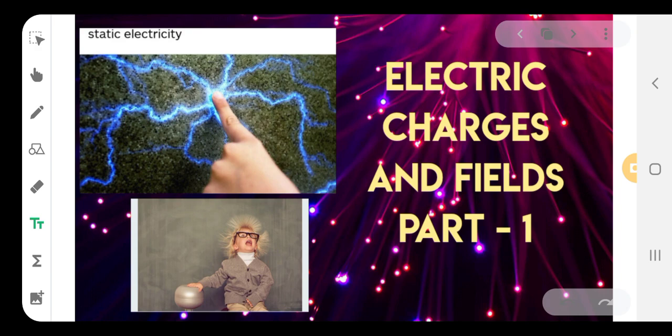So you can see in this picture here there is static electricity. A finger is pointed on this charged surface. When it just touches this charged surface, you can see the charges, the motion of the field. Like a thunder, how there will be lightning in the sky, in the same way there is a lightning effect on this surface.